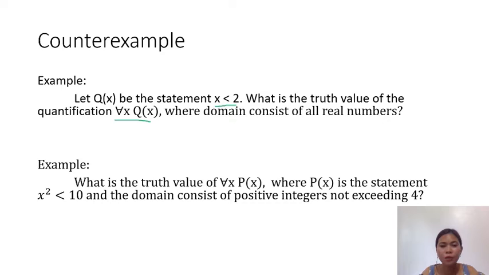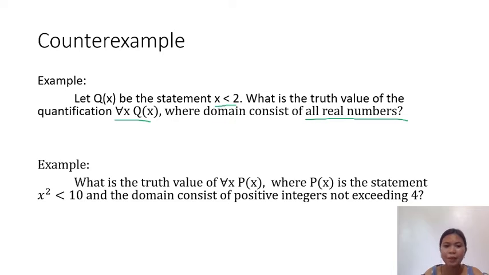All we need to do here is identify the truth value using this quantification for all x in the domain q of x is true. Okay. So, let's prove true ba siya or false. So, alam naman natin that the domain consists of all real numbers. So, it can be any integer.